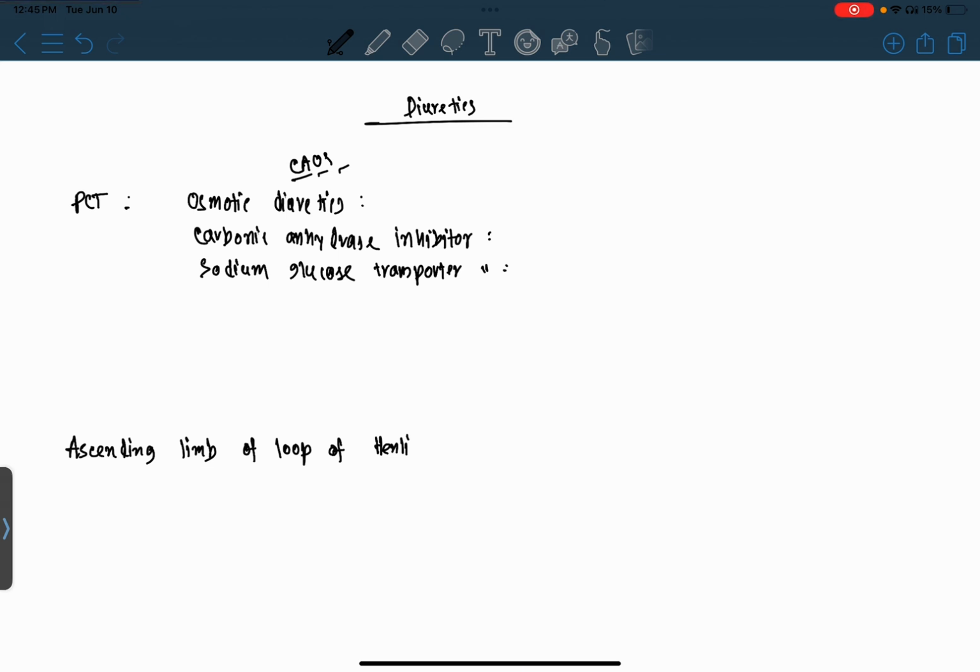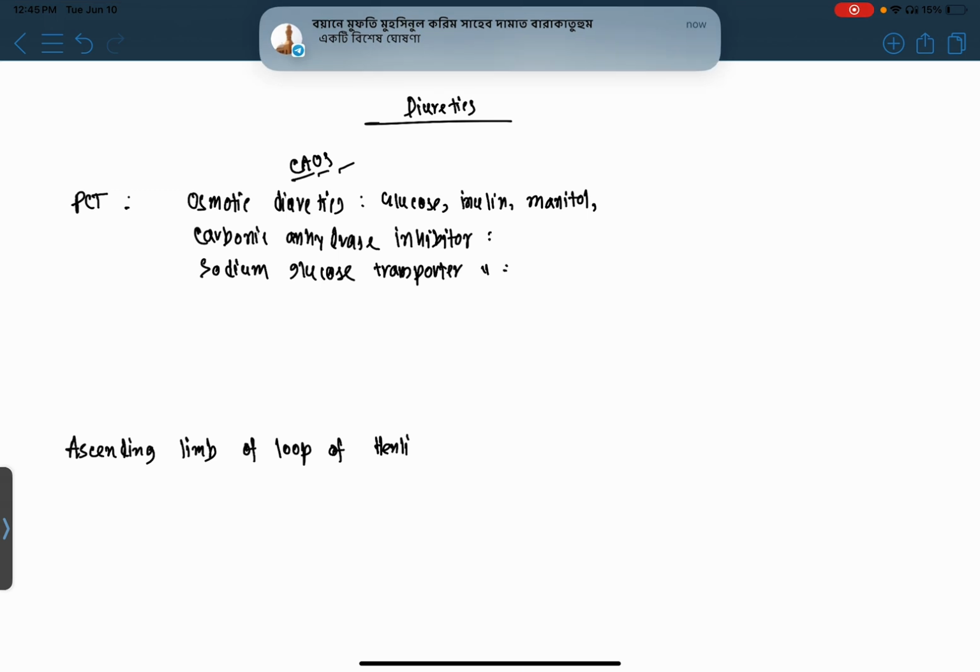Which are osmotic diuretics? Osmotic diuretics are glucose, inulin, mannitol, and urea. Glucose, inulin, mannitol, and urea.